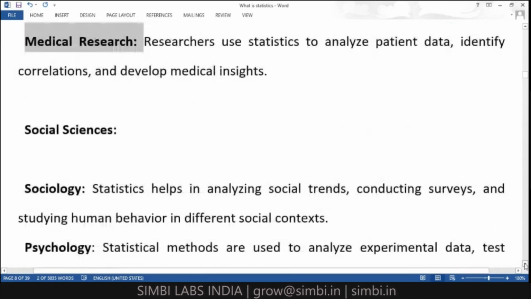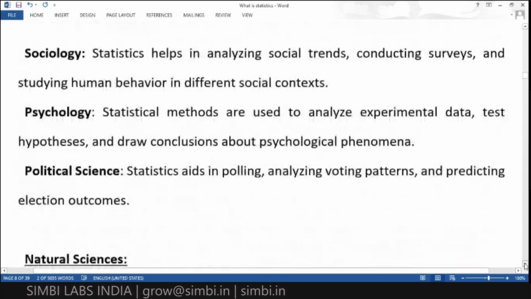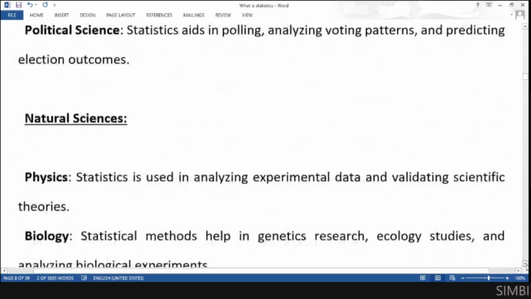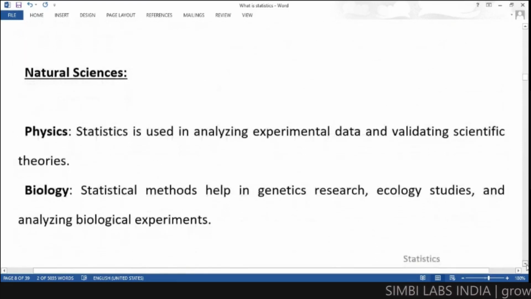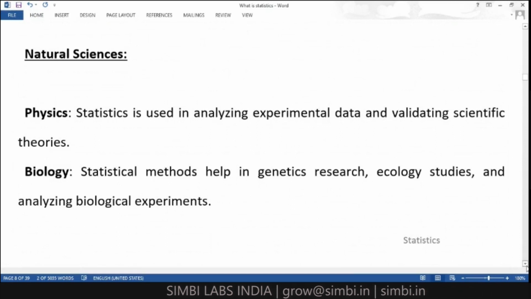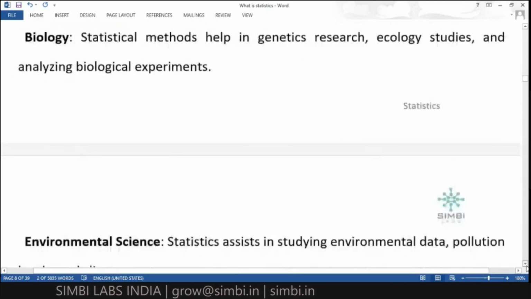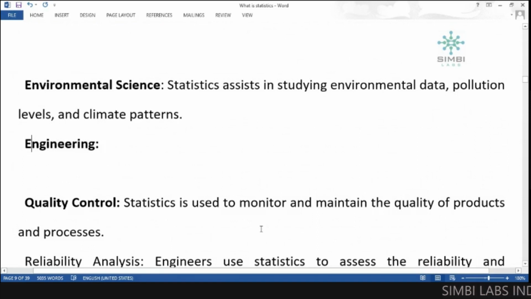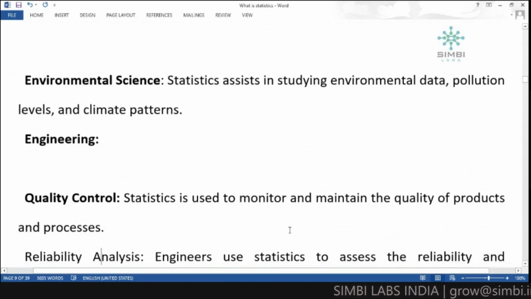In the social sciences, in sociology, psychology, and political science, we are also using statistics. In natural sciences, we can see physics and biology using statistics. In environmental science also, and in engineering, for quality control and reliability analysis.